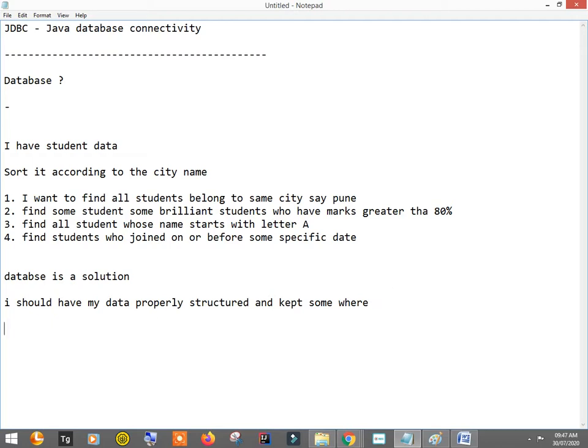Its full form is structured query language. As far as automation is concerned, I'm going to give more emphasis on the essential part. Actually, SQL is a vast concept. There are so many things in SQL, but I'll be guiding you through the basic queries, as well as helping you learn the advanced queries as well. So this is structured query language.